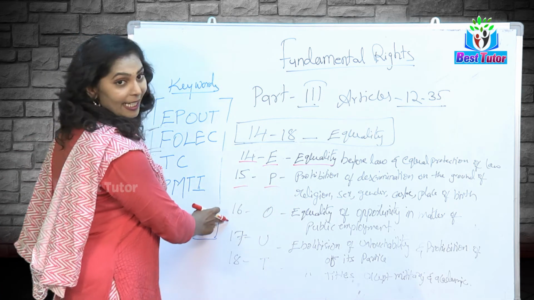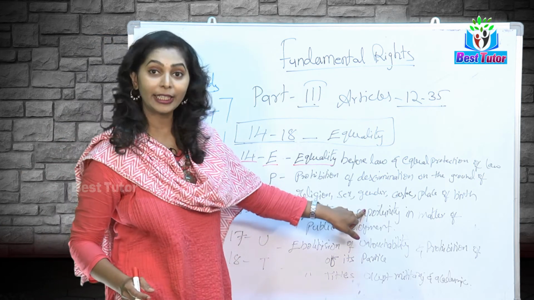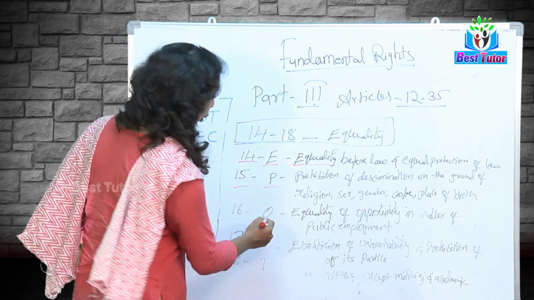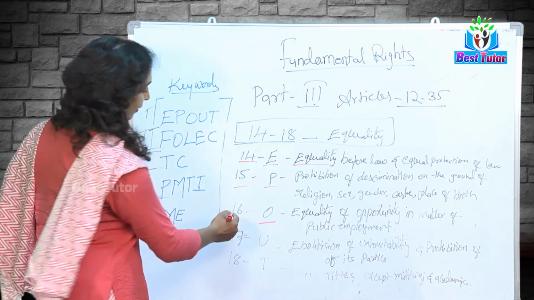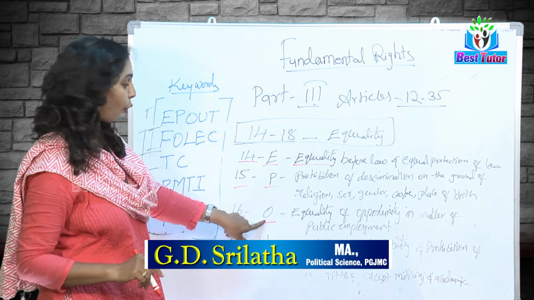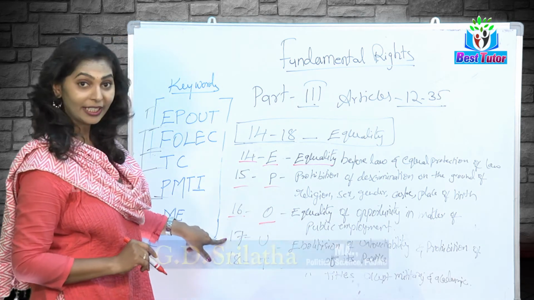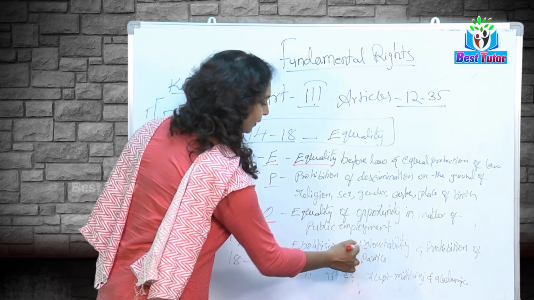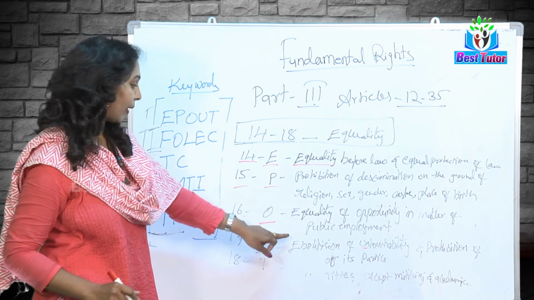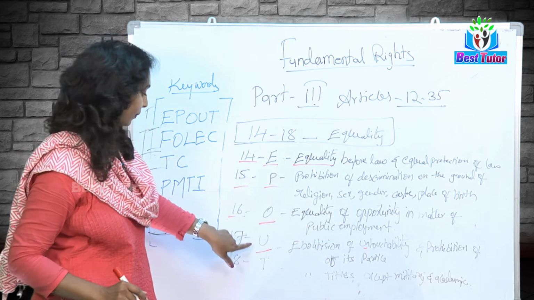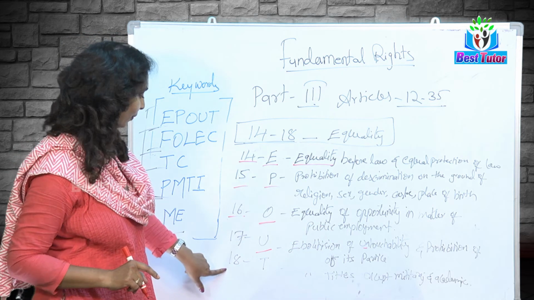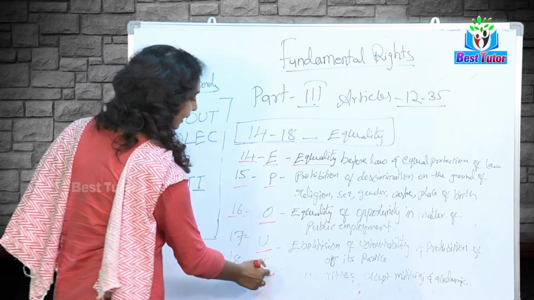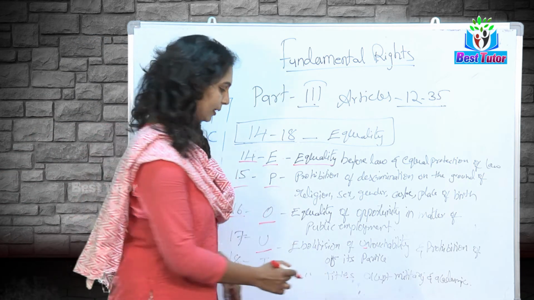Article 16 says opportunity in public employment, O. Article 17, U, untouchability, abolition of untouchability. And 18 says T. T means title.